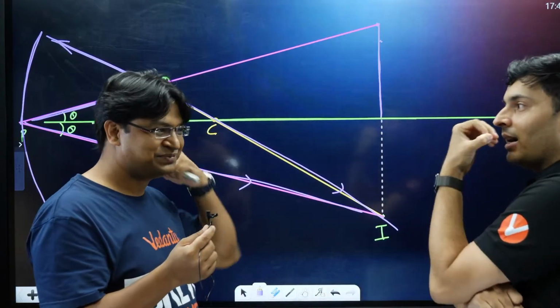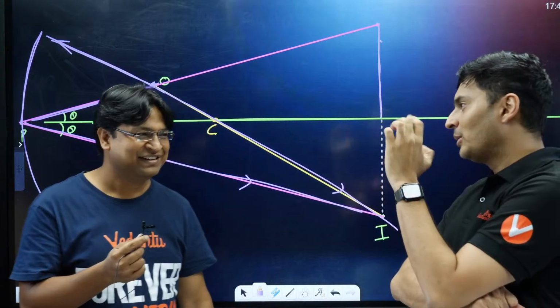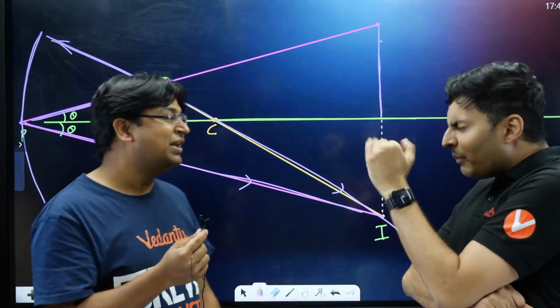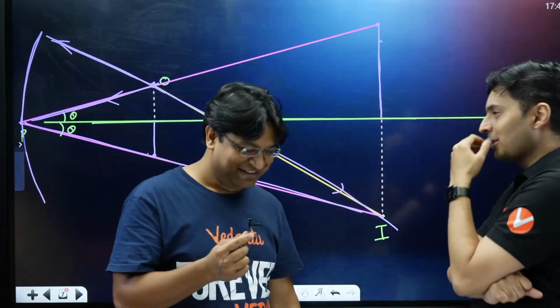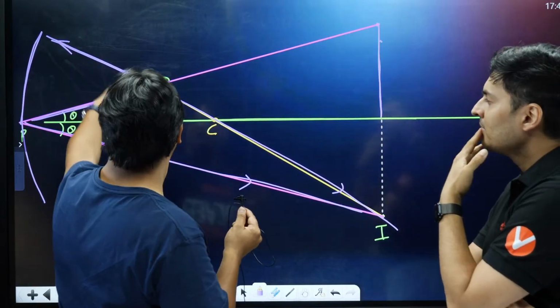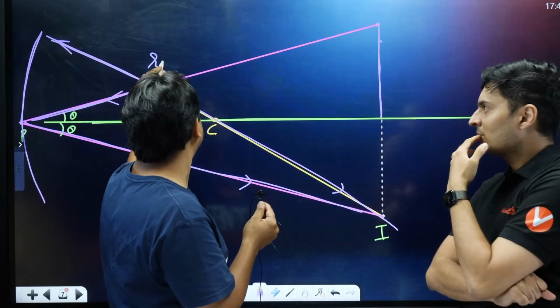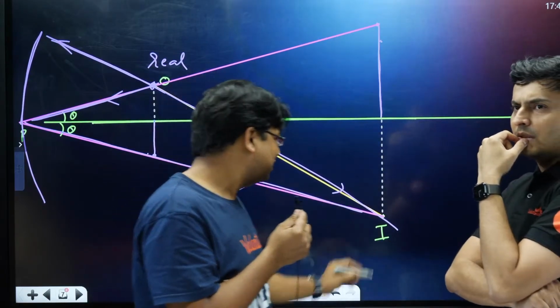This challenge, I am 100% sure many of the JEE teachers in the industry will not be able to do. The second one is surely not. Okay, so what kind of object did we have in this? If we go by the ray diagram, this would be a real object, and similarly, the image would be a real image.